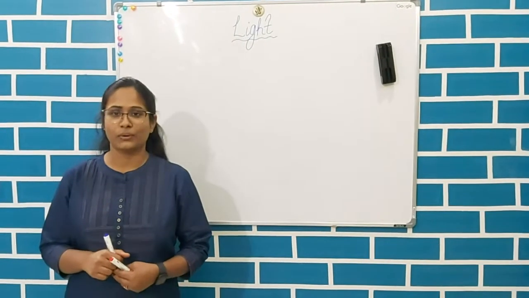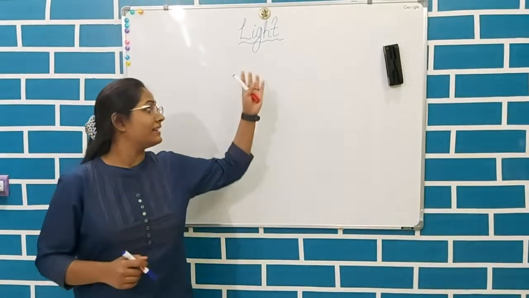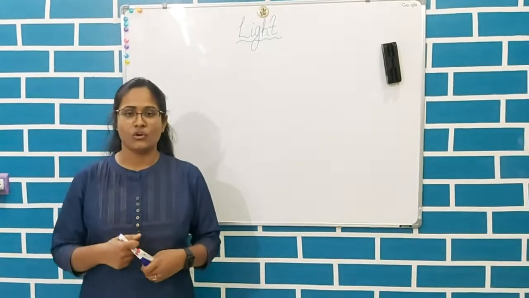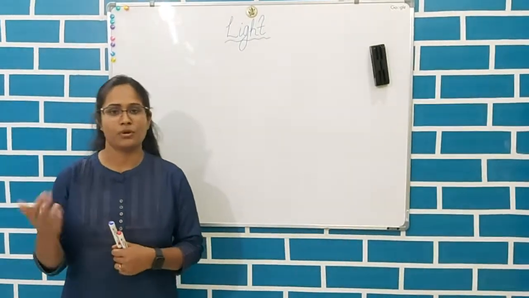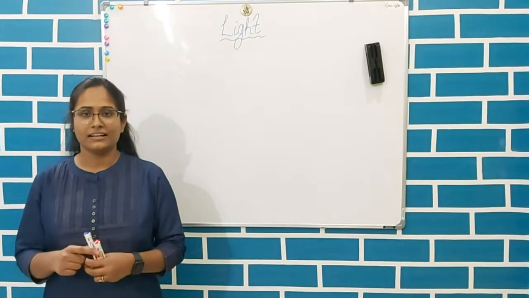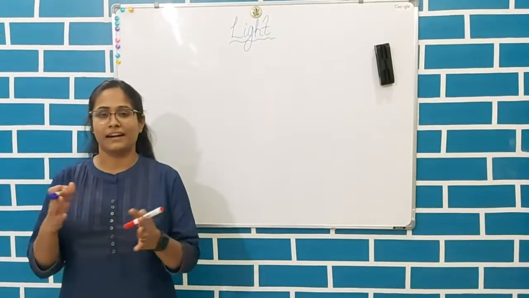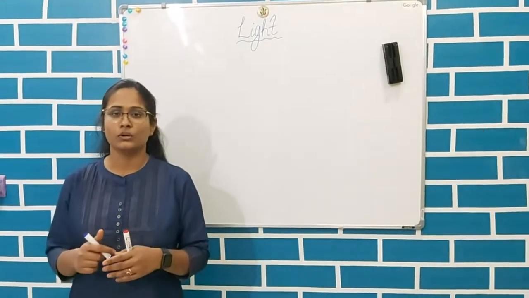Myself Akansha. Today I am going to teach you light. Light is a form of energy or something that makes vision possible. In more detailed way, light is a form of electromagnetic radiation which enables the human eye to see objects.